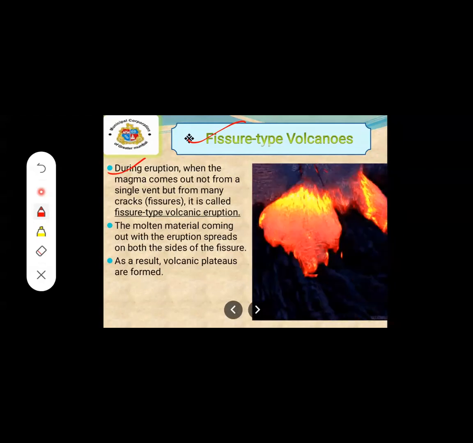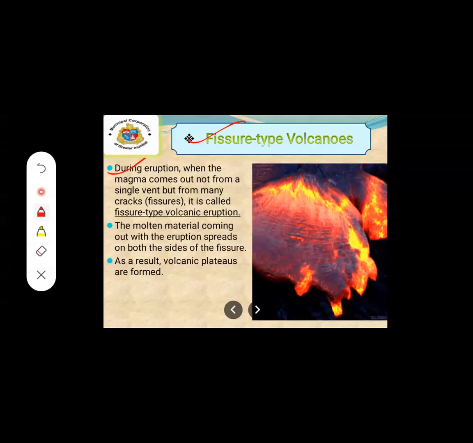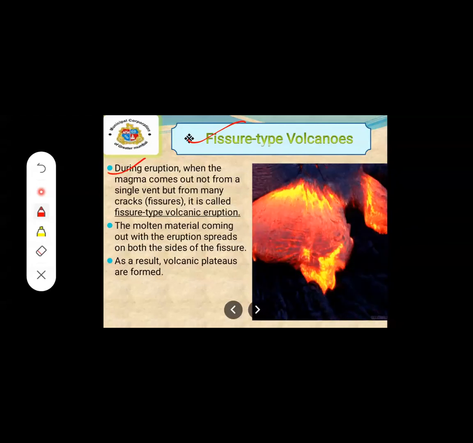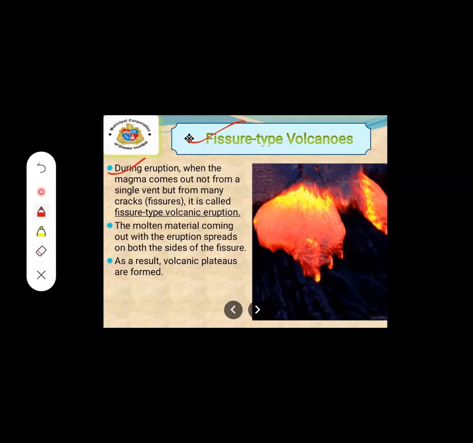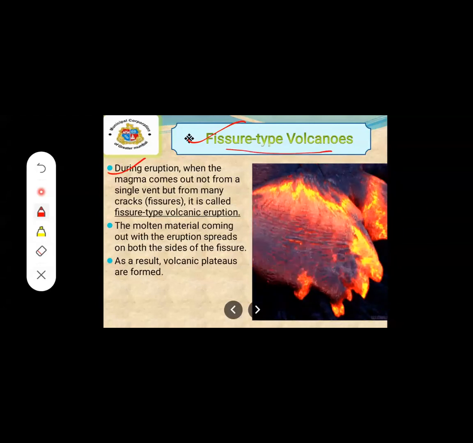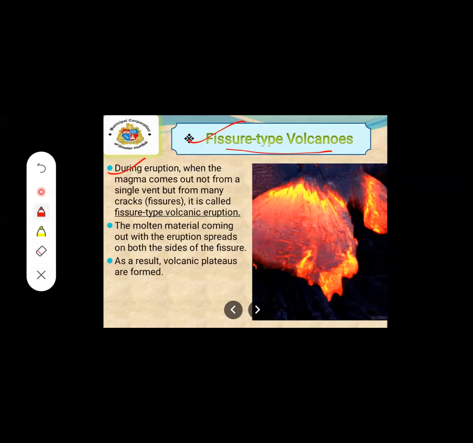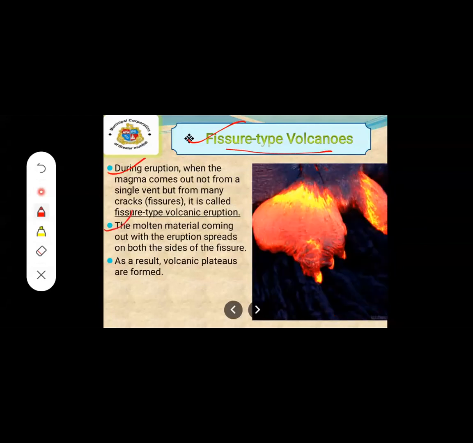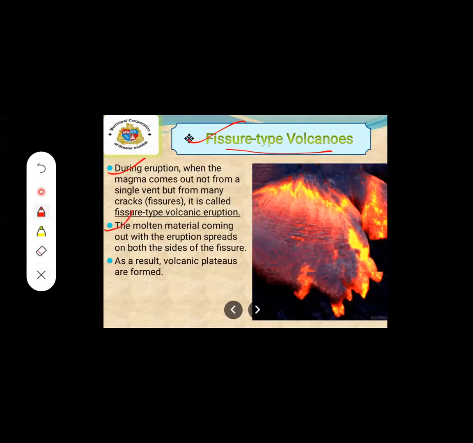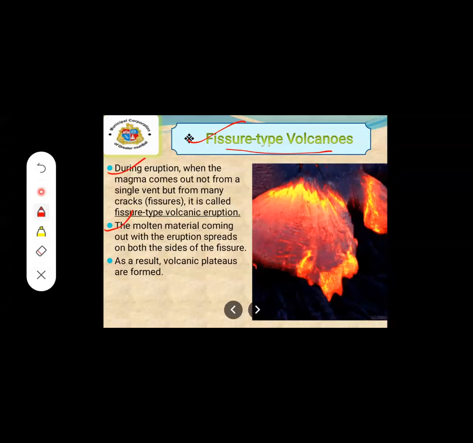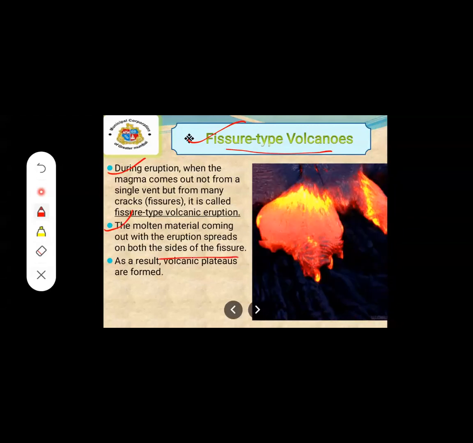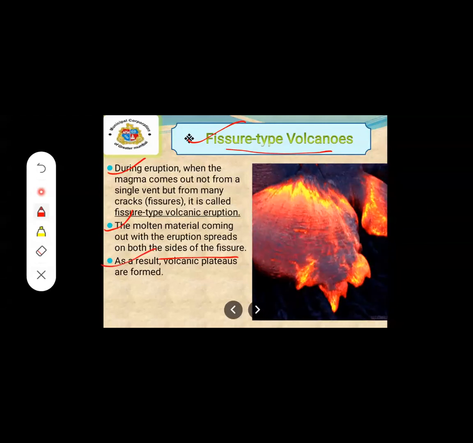If lava comes out from those cracks as well as the pipe, that is known as fissure type volcanoes. The molten material coming out with the eruption spreads on both sides of the fissure. As a result, volcanic plateaus are formed.